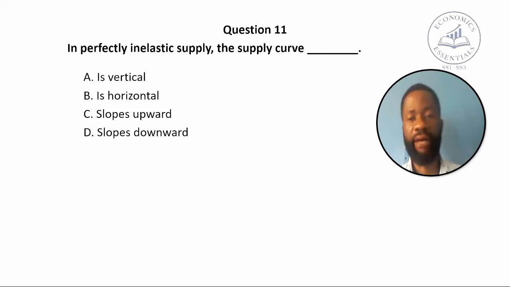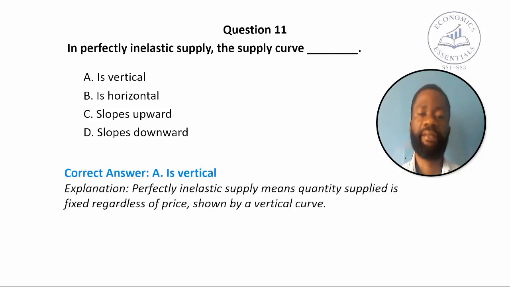The correct answer to the question is A. The supply curve is vertical, meaning that perfectly inelastic supply means quantity supplied is fixed regardless of price, shown by a vertical curve.